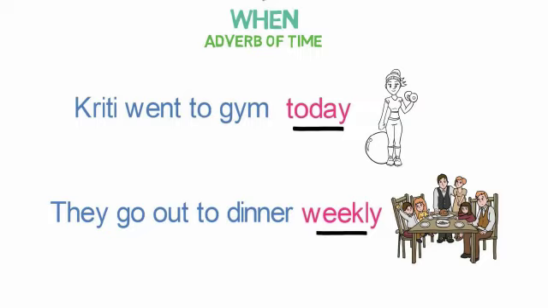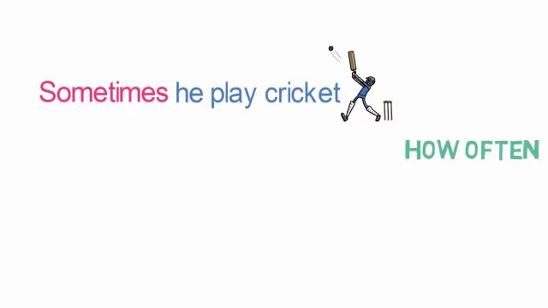Now let us see the fourth way in which we can describe the action. How often or how frequently the action is happening. Look into the example. Sometimes he plays cricket. Here we can understand that he plays cricket, but what is the frequency, or how often does he play cricket? He plays sometimes. So sometimes is the adverb here.